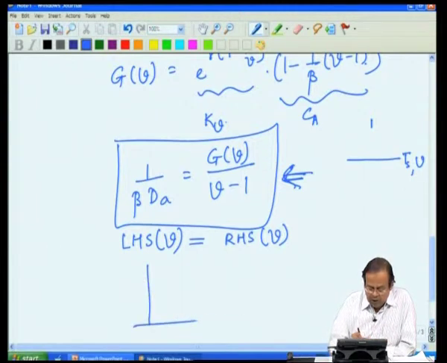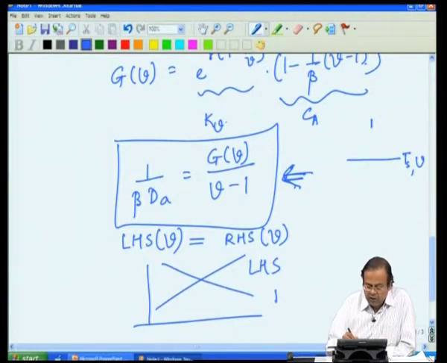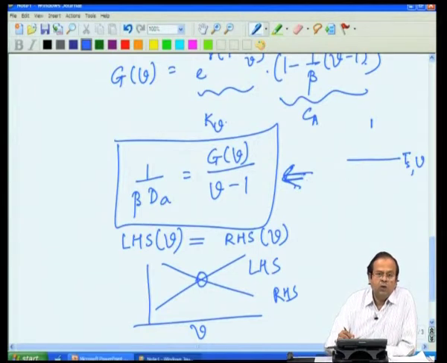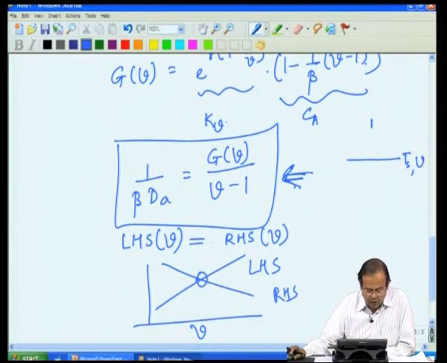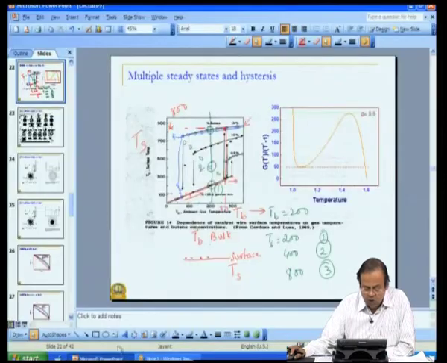So, typically, I am not saying for this equation, let us say that this is my left hand side, this is my right hand side as a function of V. So, the solution LHS equal to RHS must be the intersection point. We will apply the same logic to our energy balance and try to see how is the solution emerging.